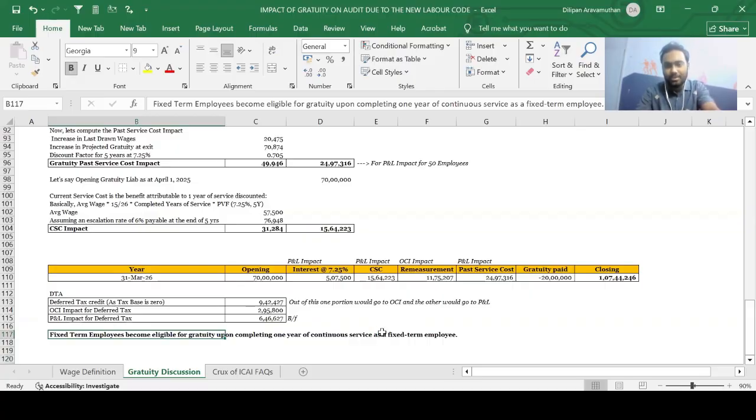In case the company which you're auditing does not have any fixed term employees, in the sense that in their offer letter there is no contractual period mentioned, that is, if they are full term employees, you don't need to worry about this at all. It wouldn't be applicable to your company. I hope that is very clear, guys.